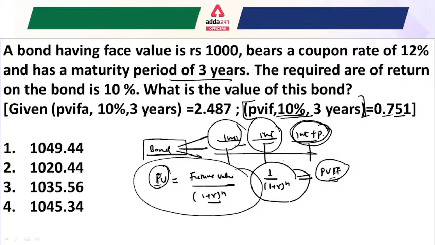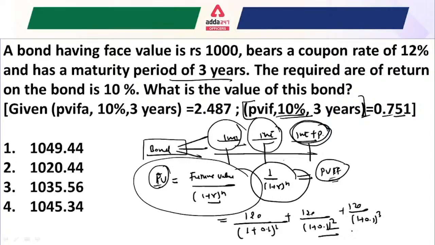So if you have to solve this question, 120 divided by (1 plus rate of interest), which is given as 0.1, this is for the first year. 120 divided by (1 plus 0.1) to the power 2 is for the second year, and 120 divided by (1 plus 0.1) to the power 3 is for the third year. All this calculation is already given in terms of the present value interest factor.